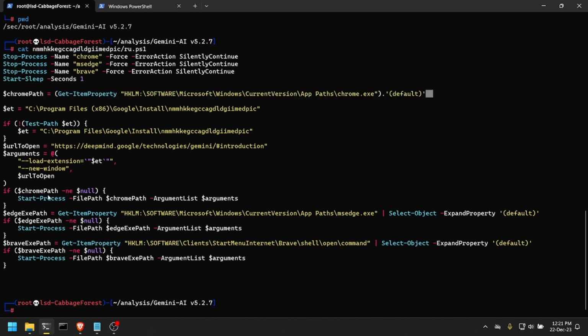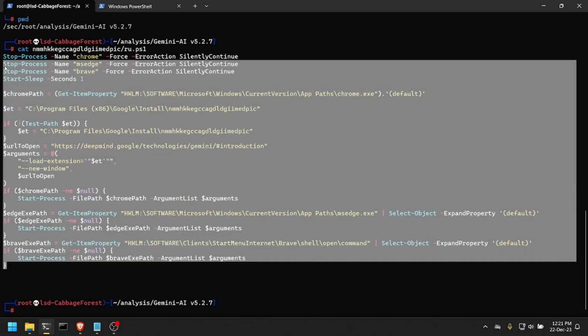If it does exist, that is, if it is not equal to null, it will start the Chrome itself, and it will pass these arguments here. So it will load an extension, which is the one saved in this ET variable that we just saw here, and it will create a new window opening this URL, which is the link to Google's Gemini AI. And it will do pretty much the same for Edge and for Brave as well.